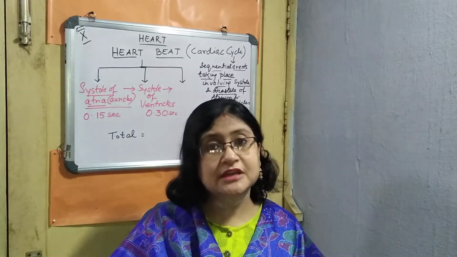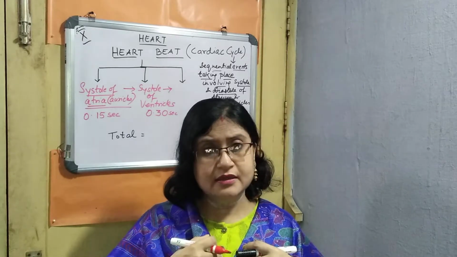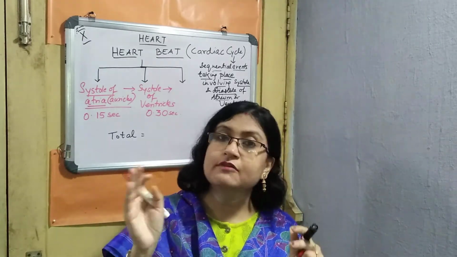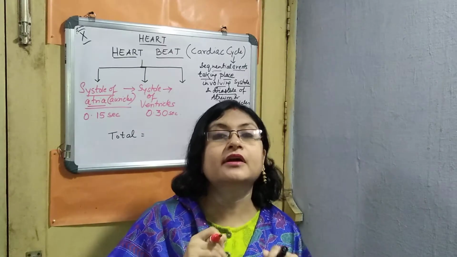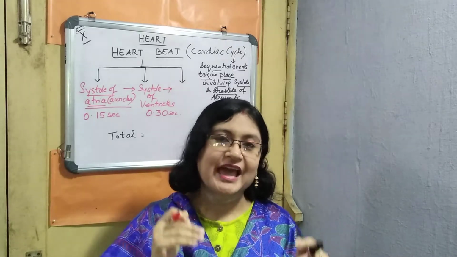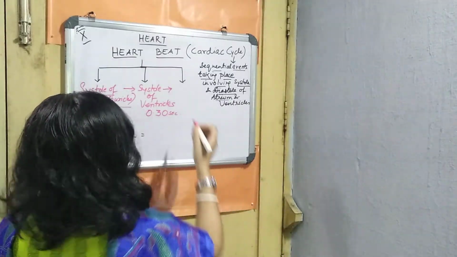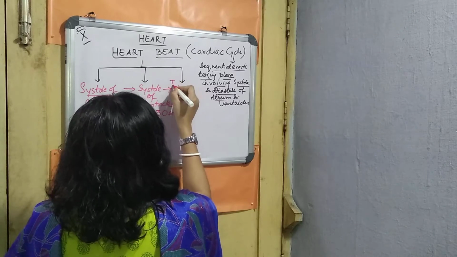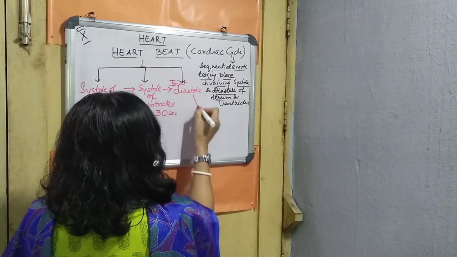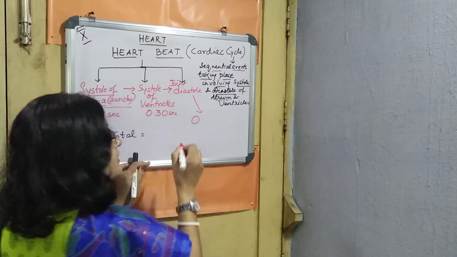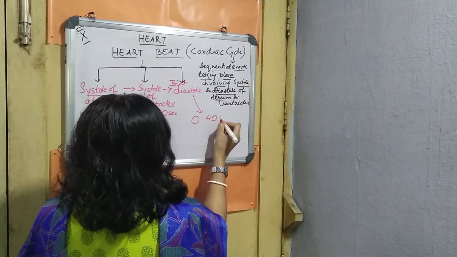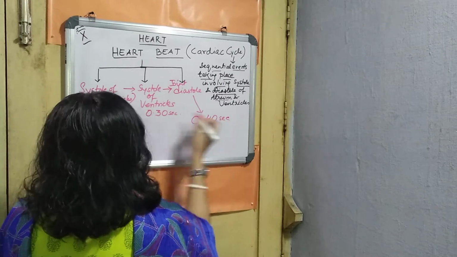Now a certain time is required so that you and I, the teachers and the students, will all be relaxed at a particular time. So both of them are undergoing relaxation, right? This is known as joint diastole, and this also involves certain time. Let me write it over here, joint diastole. This involves a time that is a little bit more than both, that is 0.4 second, right? So this is the time which is involved.